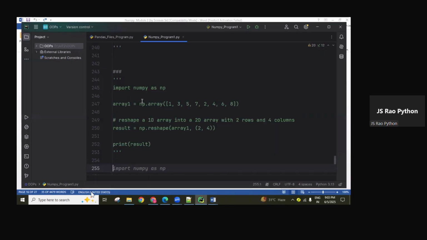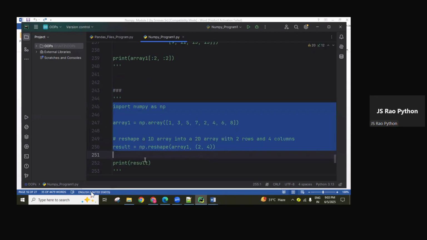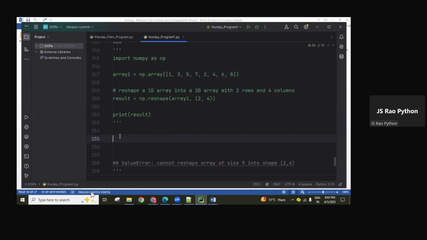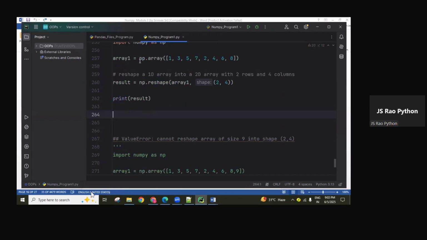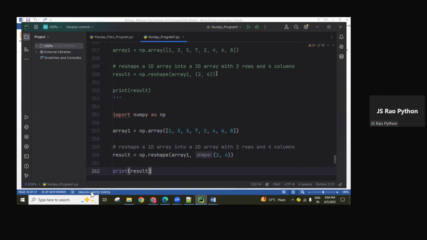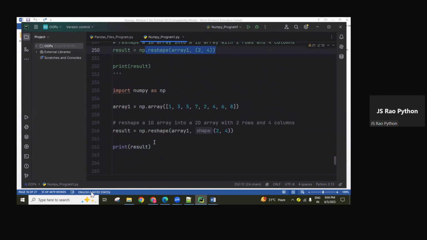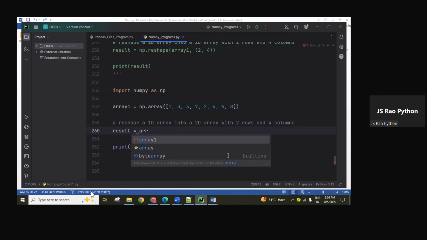So np dot reshape of... I think one more variation is there in the same program. Check it, guys. I created the array object, and next I'm using the np dot reshape function. To this function I gave the array object as input and the shape. That is what we did here. I think another variation also works. I'll check that one here.